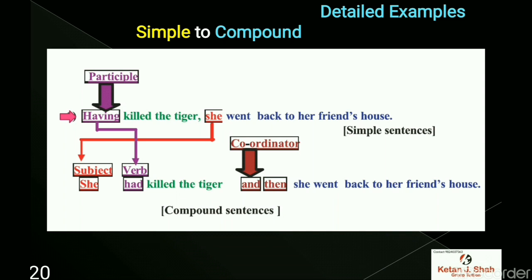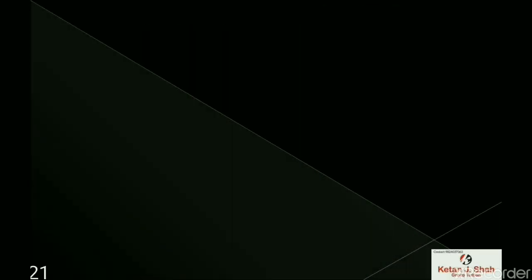Having killed the tiger, she went back to her friend's house. We saw before that participle is always used in the simple sentences. She is the subject here. So the subject remains the same. Having is the participle, so its verb form becomes had. She had killed the tiger and then is the coordinator. She went back to her friend's house.